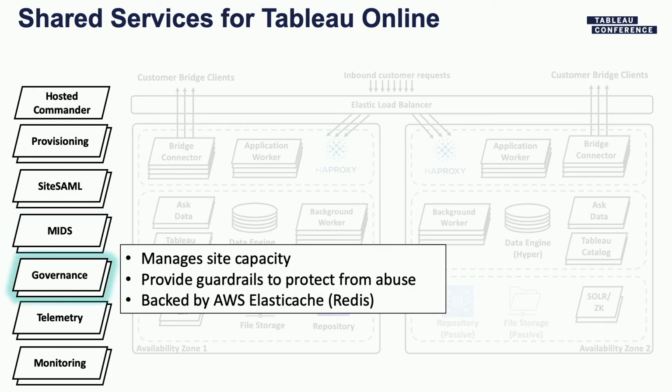Tableau Online is a shared service, so we have many, many customers running across all of our pods. And so we want to ensure that everybody is able to fairly use the service. So we have a governance service which puts guardrails to prevent abuse, any accidental abuse as well. But we set the limits extremely high, where most of the time, most customers should never see any throttling of their services.